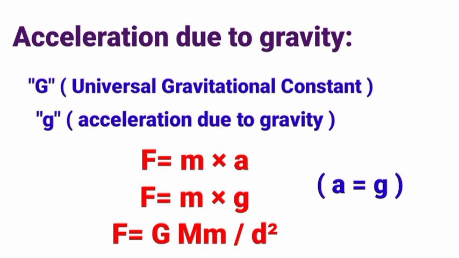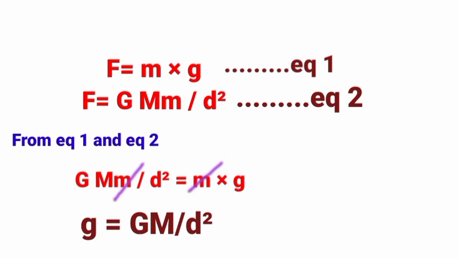We know that F equals capital G M small m upon d square. Let's take this as equation 1 and this as equation 2. So I will equate these both, that is capital G M small m upon d square equals m into g.